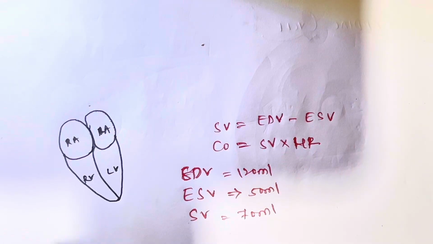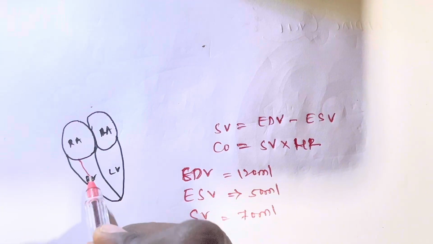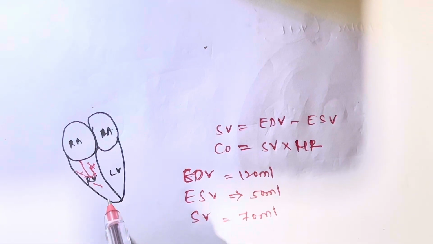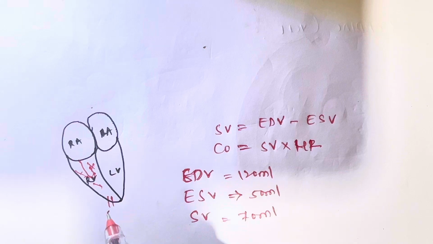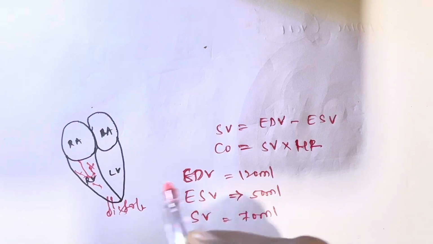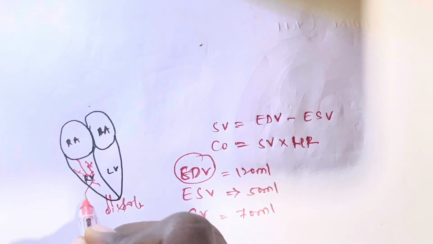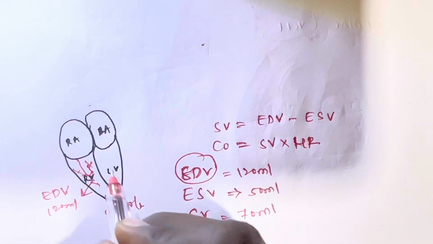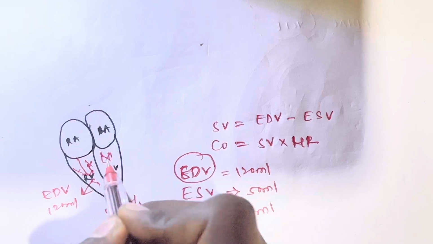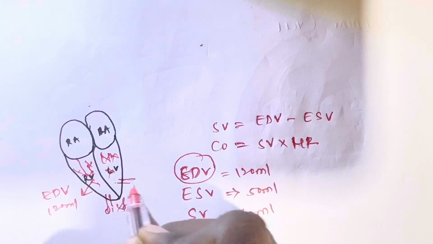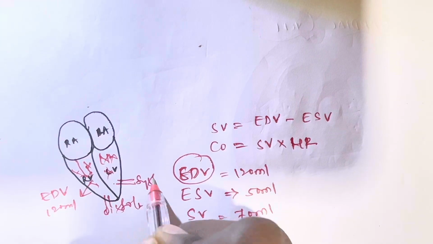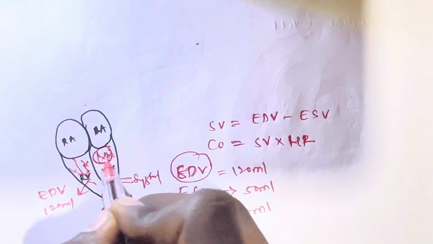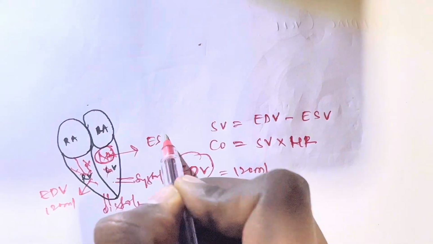So stroke volume is equal to 70 ml. The amount of blood which has been filled inside the ventricle after the completion of diastole is called end diastolic volume. This amount is 120 ml. The amount of blood retained inside the ventricle after systole is called end systolic volume.